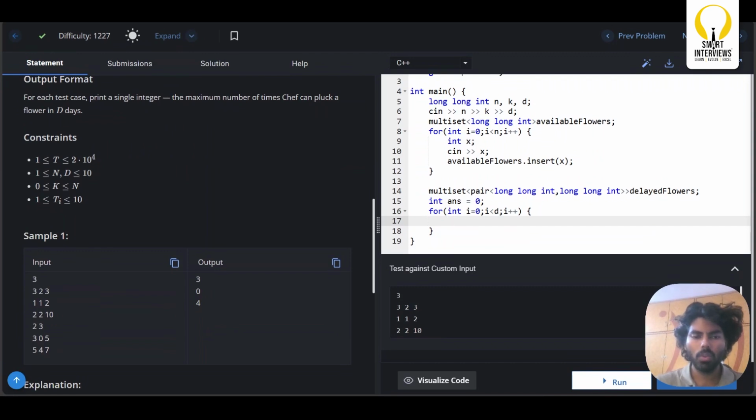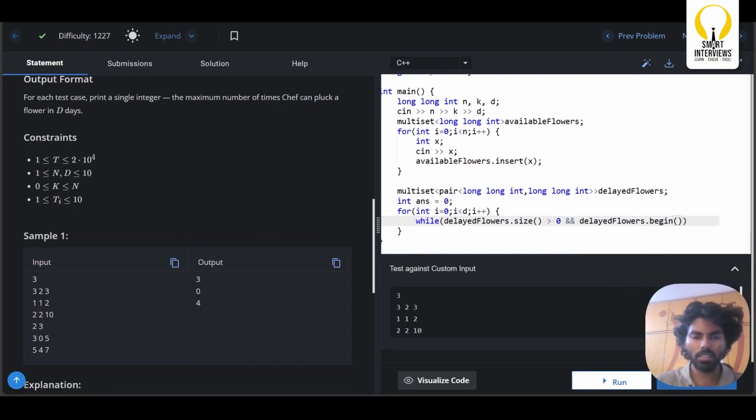Now what is the next step? So first I need to check, by the time I reach this particular day, is there any flower which has already started blooming? How do I check that? Simple. If delayed.size is more than 0, which means it is not empty. Okay. And what should I do? delayed_flowers.begin.